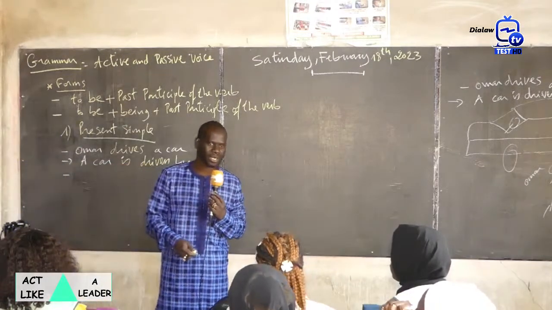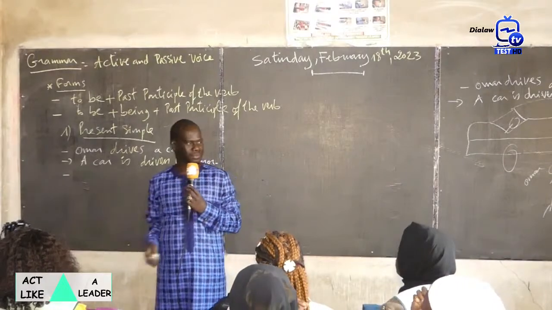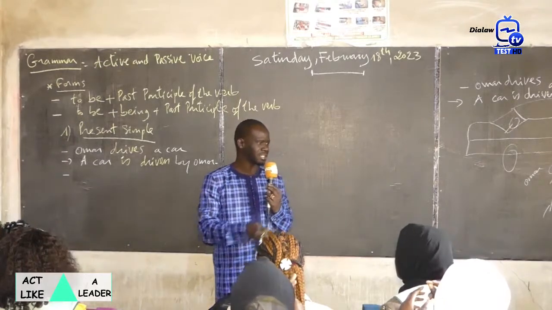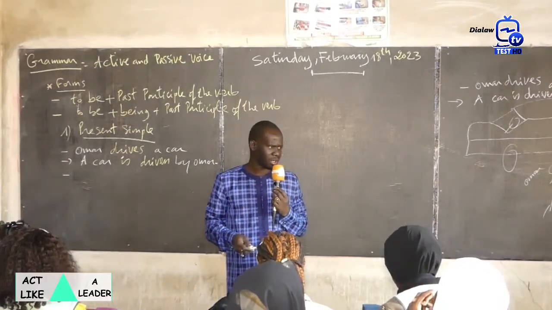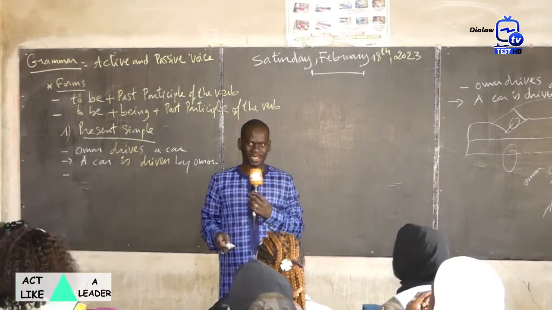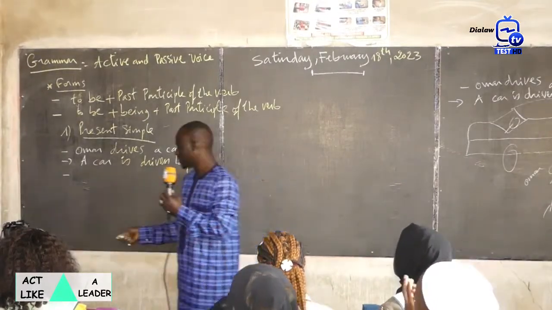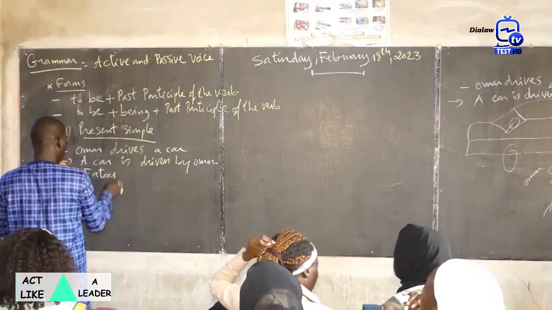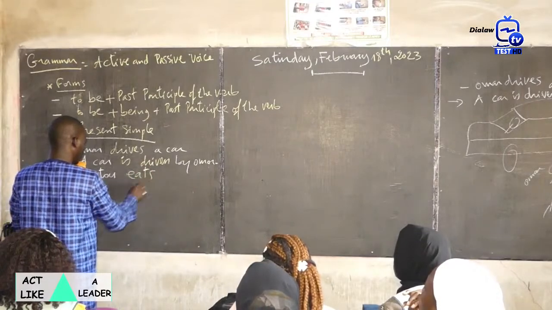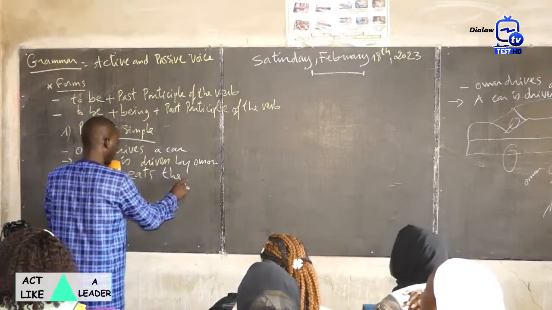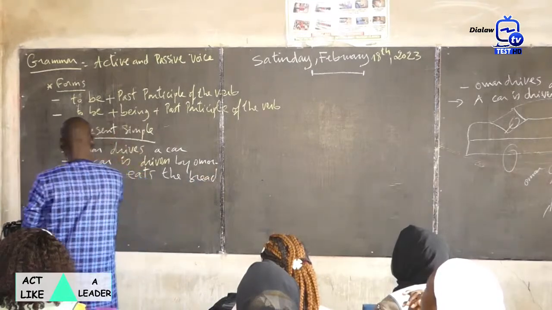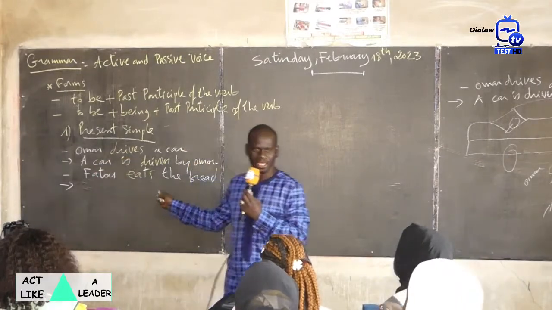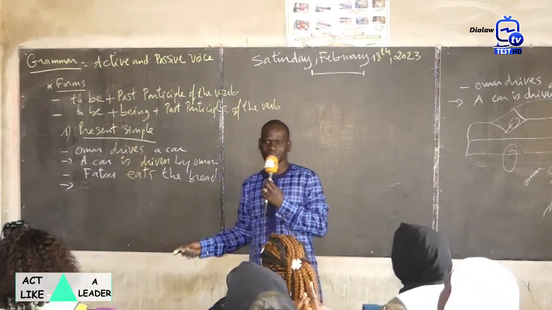Now, who can give me another example? A sentence in the active voice. Yes, Maretu? Fatu eats the bread. Very good. Fatu eats the bread. It is present simple, active voice. Okay. Fatu eats the bread. Present simple. Active voice. Who can transform it into the passive voice?